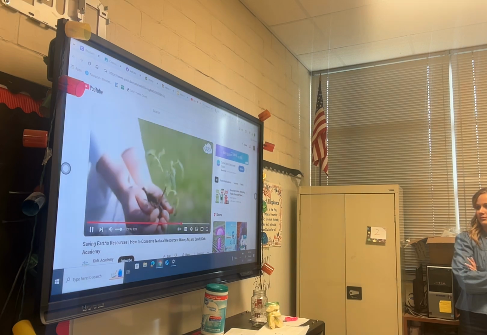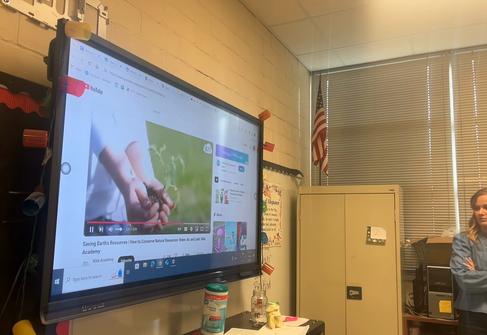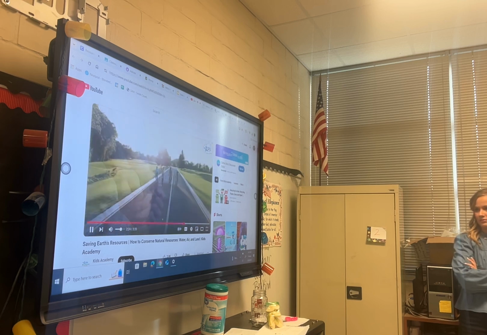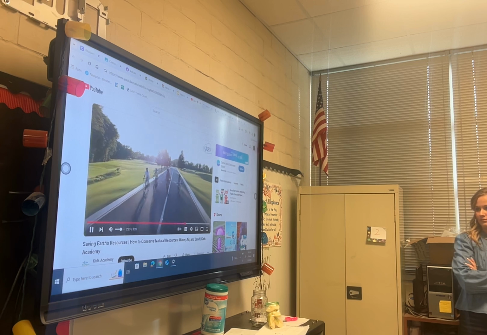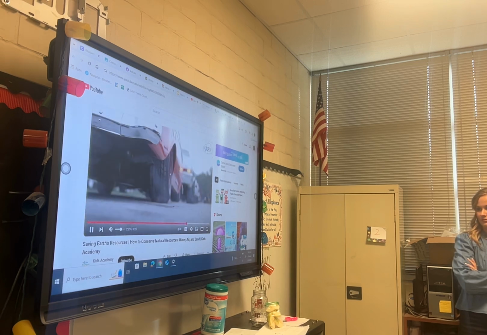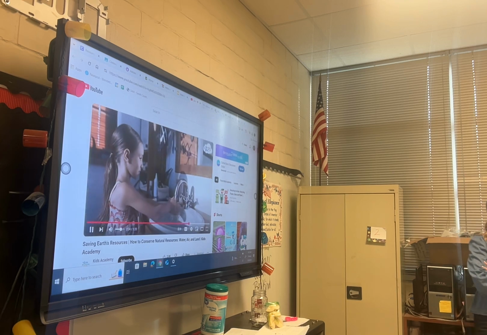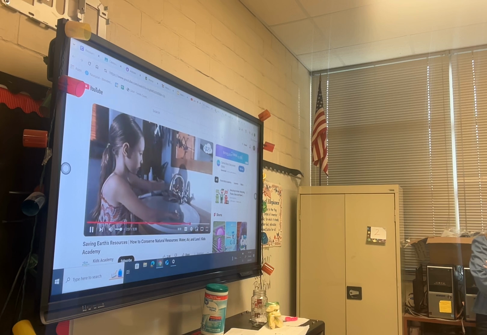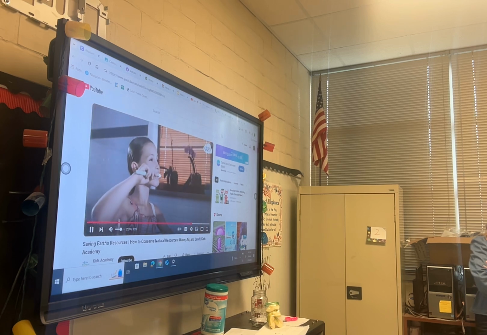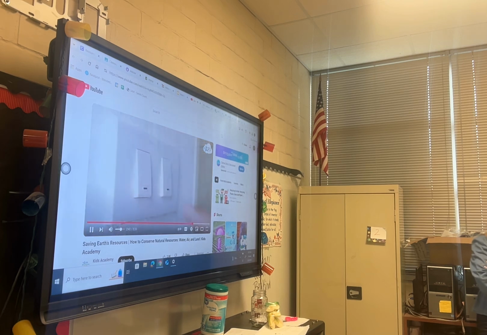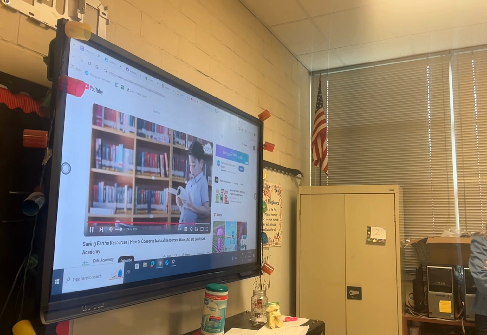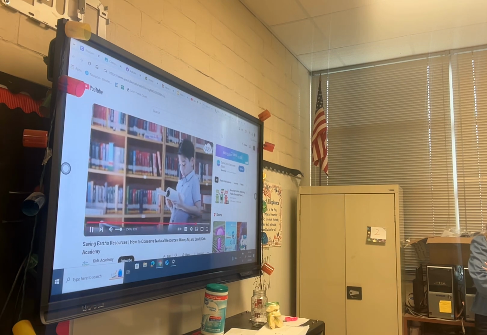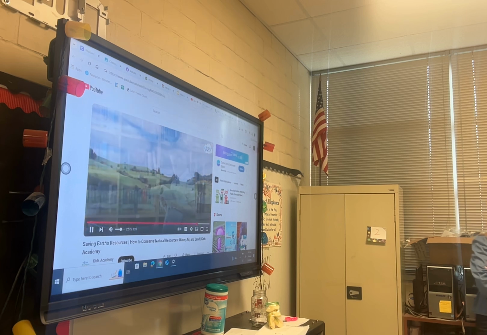So how can we conserve natural resources? Here's a few tips. Walk or ride your bike instead of riding in cars or buses. Vehicle smoke can cause pollution. Use less water. You can turn off the water while you wash your hands or brush your teeth. Turn off things that use electricity when you are not using them. Use sunlight instead of electric light. Together, we can protect the earth and its resources through conservation.